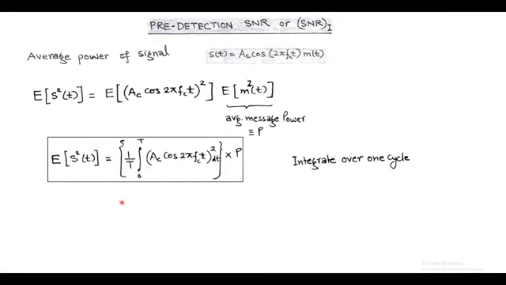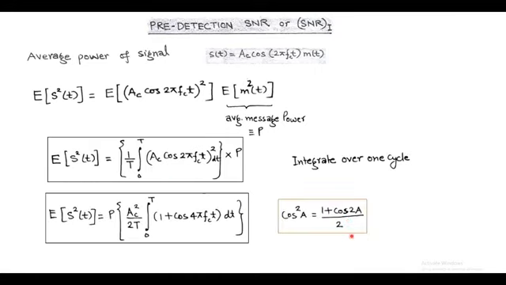Now using the formula cos square A equals (1 plus cos 2A) upon 2, we get the expectation of s square t equals P into Ac square upon 2T integration of (1 plus cos 4πfct) dt with the limits 0 to T.